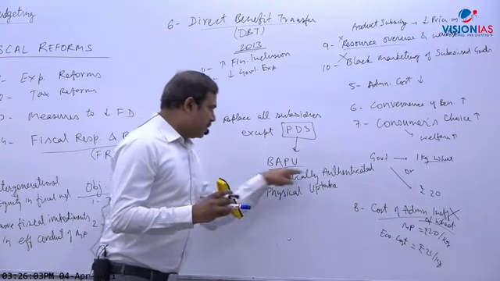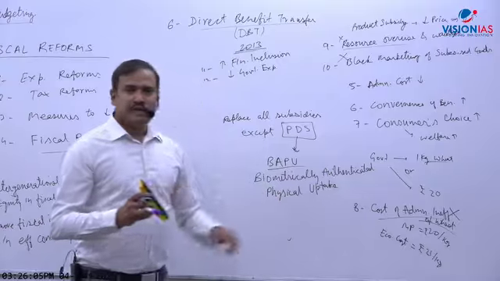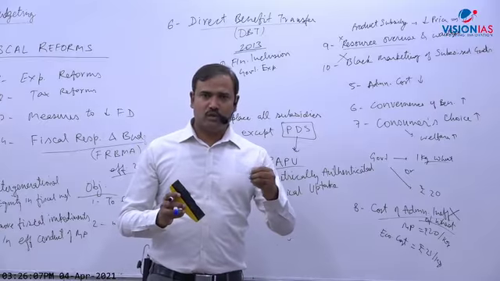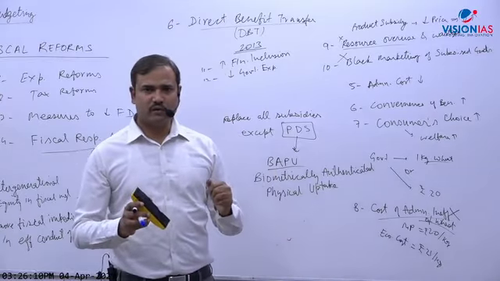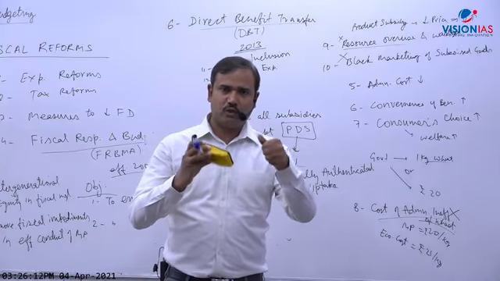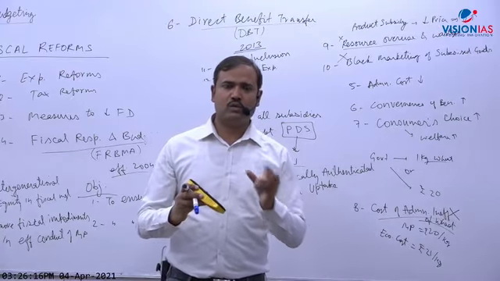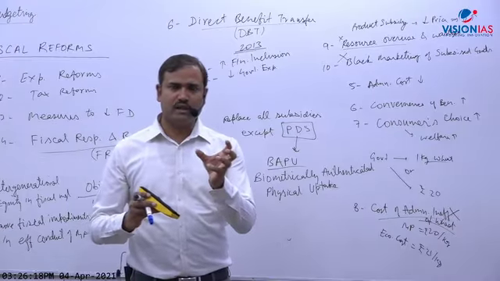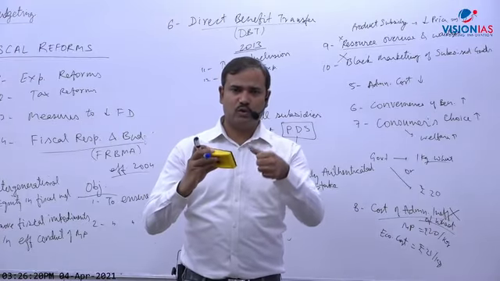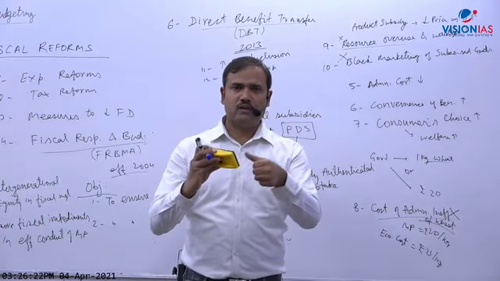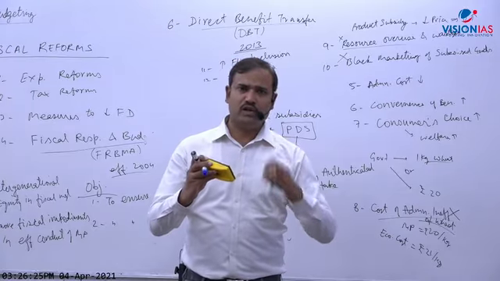Okay, so biometrically authenticated physical uptake. What happens if you go to a ration shop to buy ration from there? You have to first authenticate with your Aadhaar. Aadhaar enabled authentication is there. The quota holder, called Fair Price Shop, has a small device to authenticate Aadhaar. You have to verify Aadhaar through your thumb impression, and then food grains will be released.